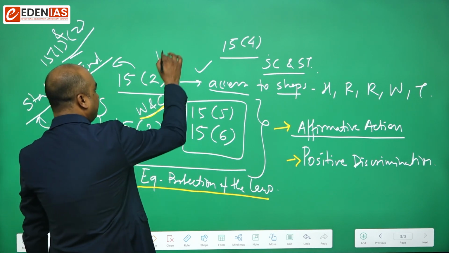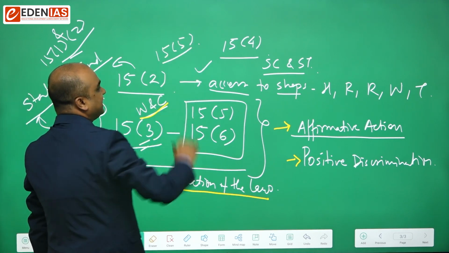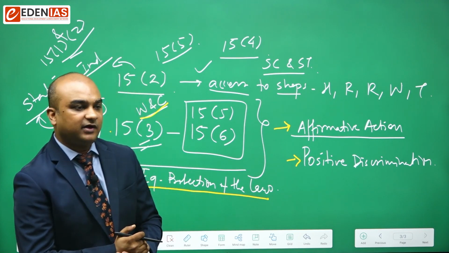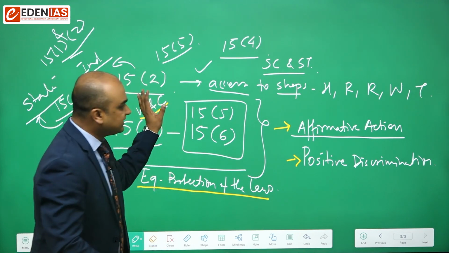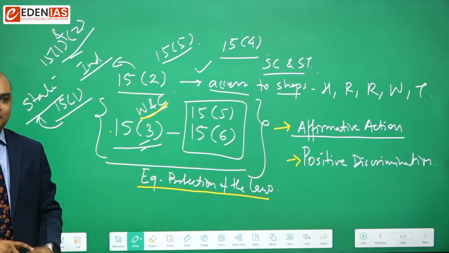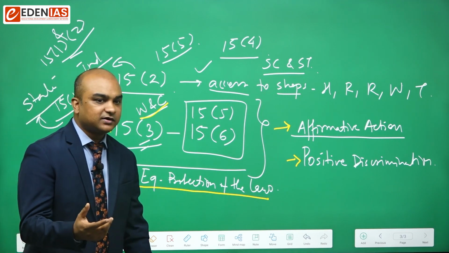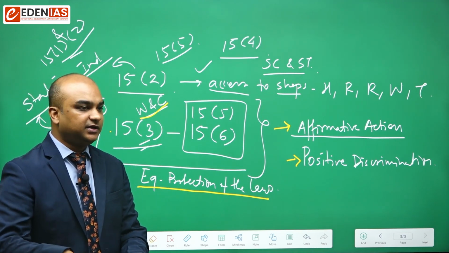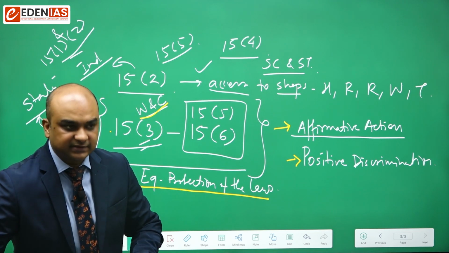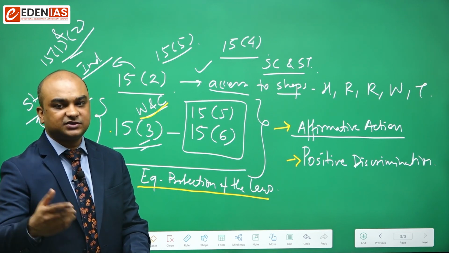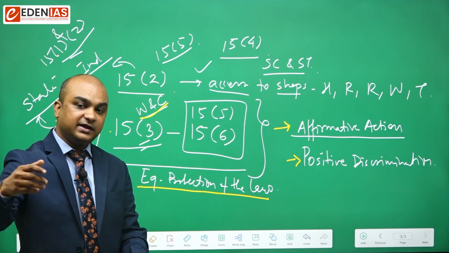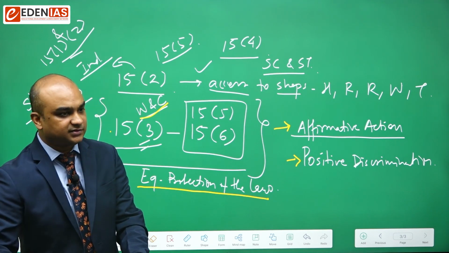Similarly, Article 15 Clause 5, which was added by the 93rd Constitution Amendment Act 2005, says that the state can make special provisions for the advancement of the socially and educationally backward classes of citizens so far as such provisions relate to their admission into higher educational institutions. Got it?